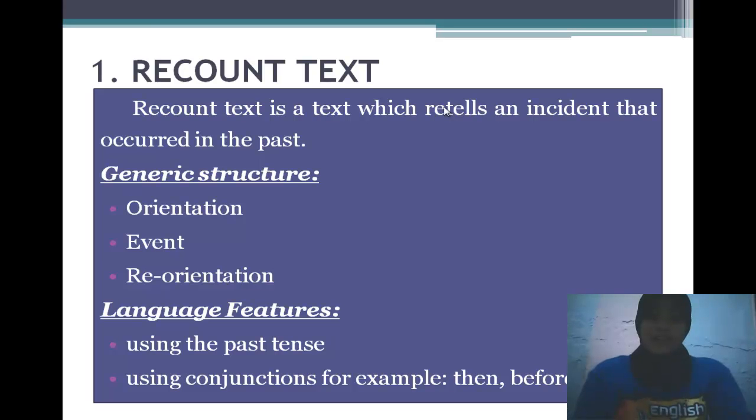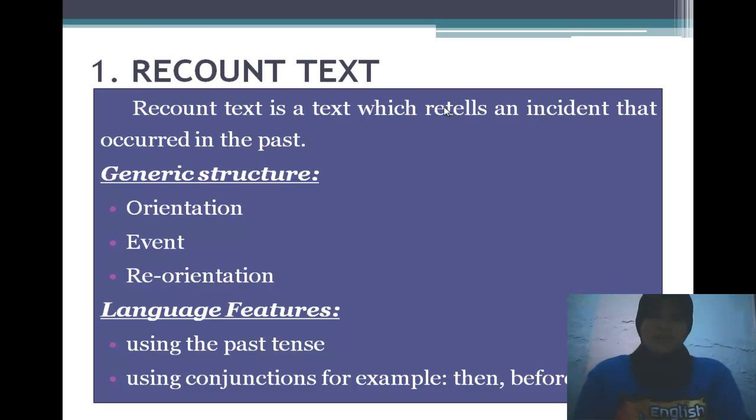Orientation provides an introduction to the events that occur, leaders involved in the incident, place, and time the event occurred. Event contains the fabric of events or incidents in the story of experience. This section may consist of several events. And the last, reorientation. Reorientation contains a summary or cover story.